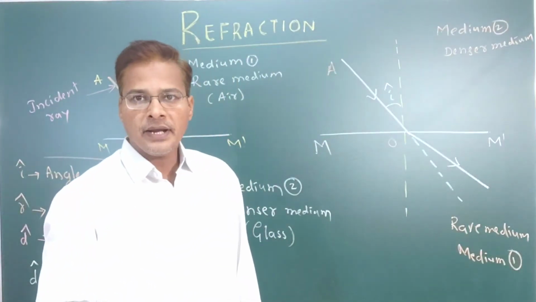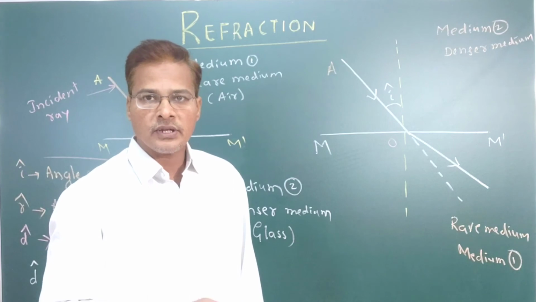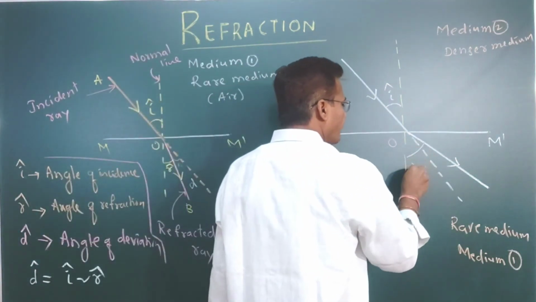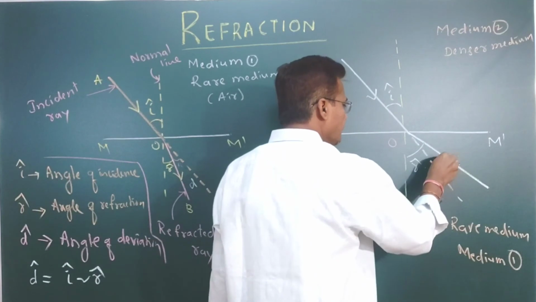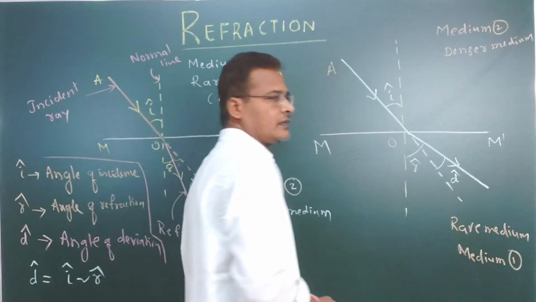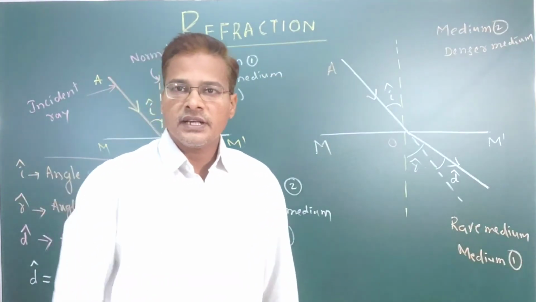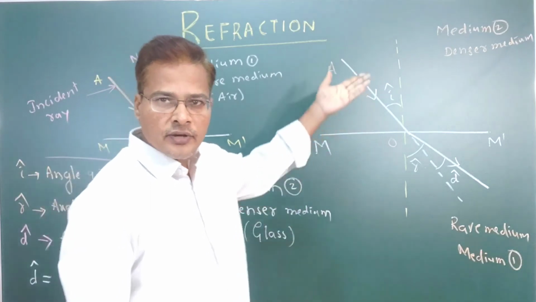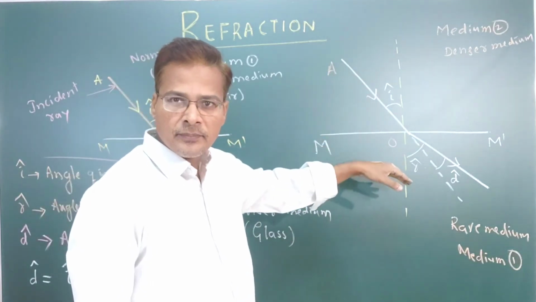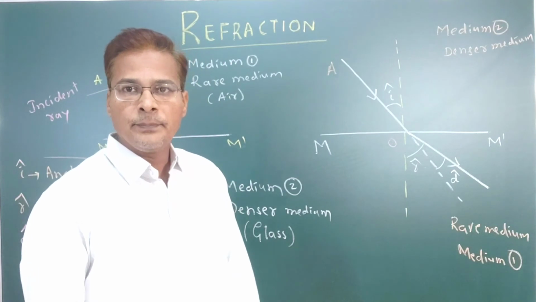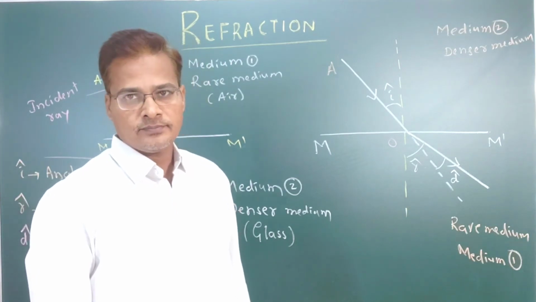So this is the angle of refraction, and this one is the angle of deviation. So when a ray travels from the denser medium to the rarer medium, it bends away from the normal.